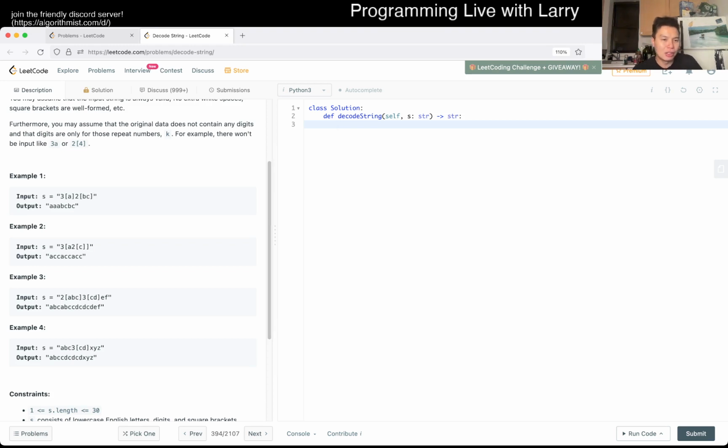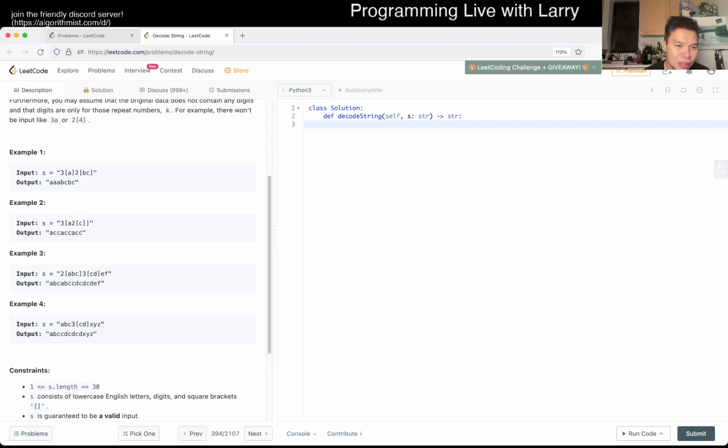I think the rules are pretty straightforward. Basically, you see a number, and then you get the next thing, and then you just parse it out, right?